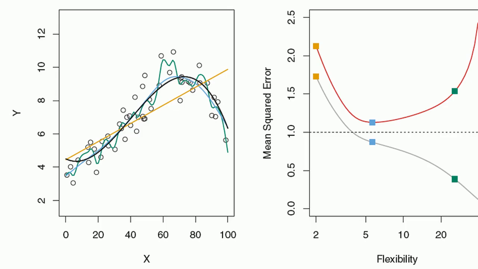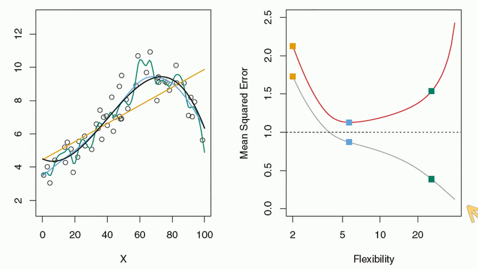The black line represents the true relationship. The rigid orange line misses it entirely, while the hyperflexible green model zigzags to touch every point. On training data, the gray line shows error dropping towards 0. In this training environment, the hyperflexible model appears to be a total success. But look at the red test MSE line. It drops initially, reaches a minimum, and then rises sharply, forming a distinct U-shape.